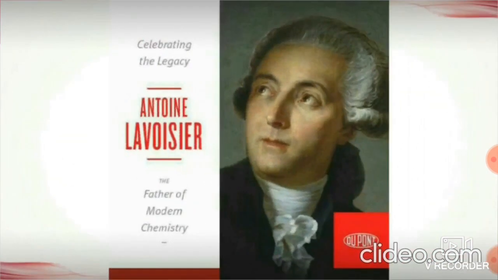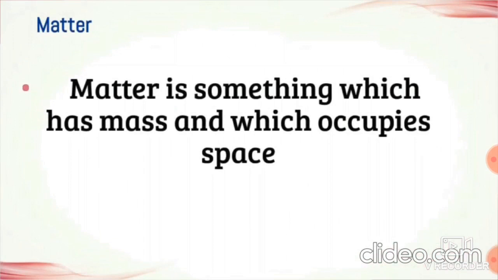Okay? Before starting the chapter, I just want to revise what you learned about matter in class 6. You know what is matter? Anyone? All things that we see around us are made up of matter, right? Then what is matter? Matter is something which has mass and which occupies space, right? As we know, all matter is broadly classified into 3 groups on the basis of physical state. What are they? Solid, liquid and gas.